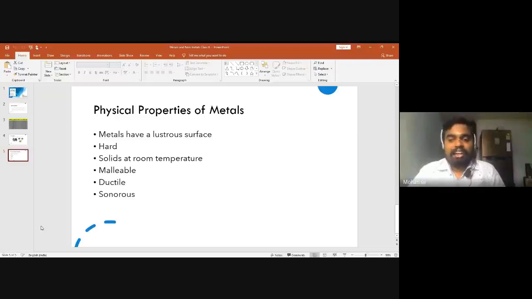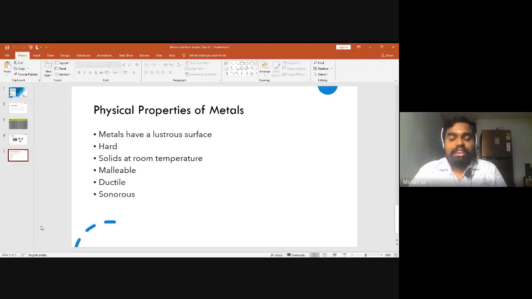Likewise, all the metals can be beaten into sheets, and also metals can be drawn into wires. That is called ductility. So metals are ductile also. Electric wires are generally made up of copper. So the copper is drawn into wires, and these wires are used for electric connections, correct? And metals give a ringing sound. I have already told you, non-metals do not give that characteristic sound. The ringing of a bell is the best example. So metals are sonorous. That ringing sound is called sonorous.